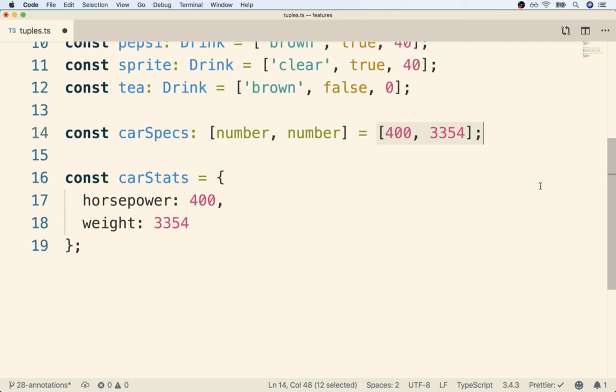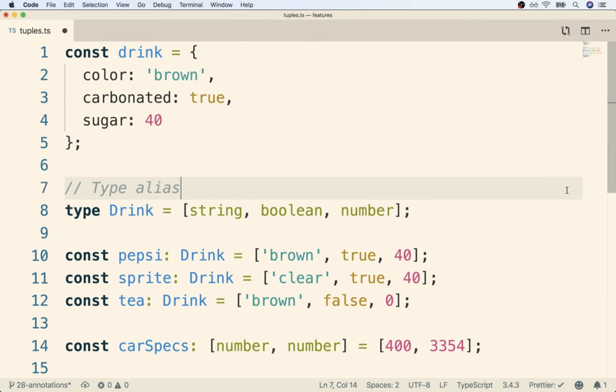All right, so I'm sorry to teach you about tuples and then say, hey, we're never going to use them, but nonetheless, it is a feature of TypeScript that is very prominently featured in the official documentation. So I just wanted to make sure you have at least a passing idea of what these tuple things are all about. So let's take a quick pause right here, and we're going to move on to our next topic in the next video.